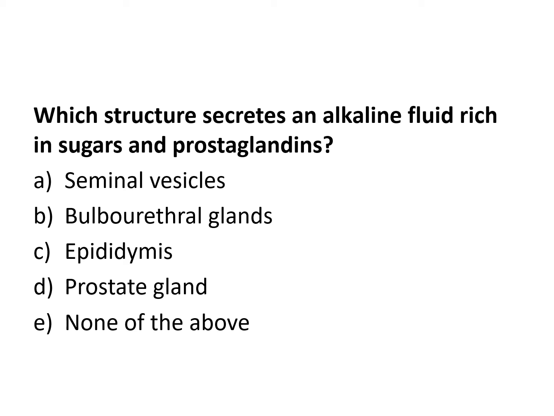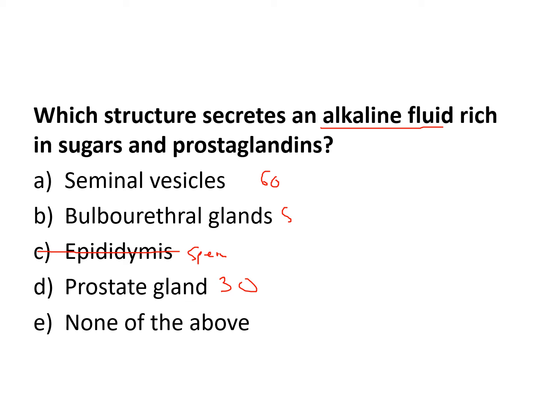Which structure secretes an alkaline fluid rich in sugar and prostaglandin? So they got all four parts here. So this produces 60%, this 5%. This produces 30%. This is where sperm is. So we can eliminate that one. How many say A?